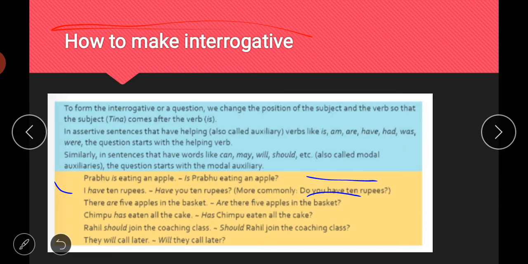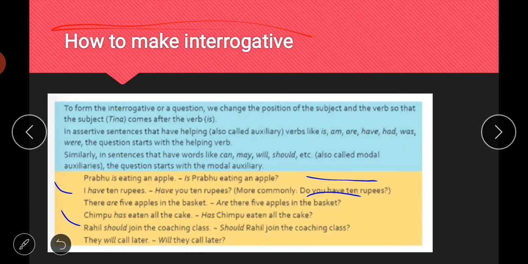Then, "Chimpu has eaten all the cake." So again, "has" is the helping verb given, so "has" will be at the starting of the sentence. "Has Chimpu eaten all the cake?" And a question mark. Then next is "Rahil should join the coaching class." "Should Rahil join the coaching class?" So "should" will come at the start of the sentence.